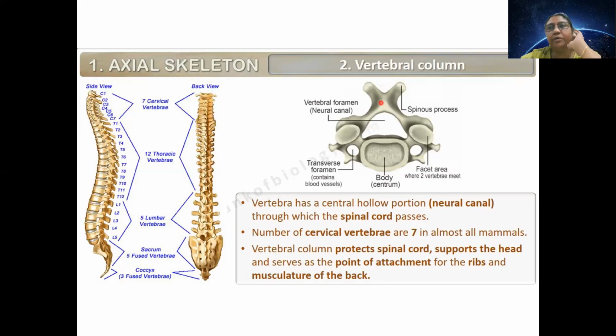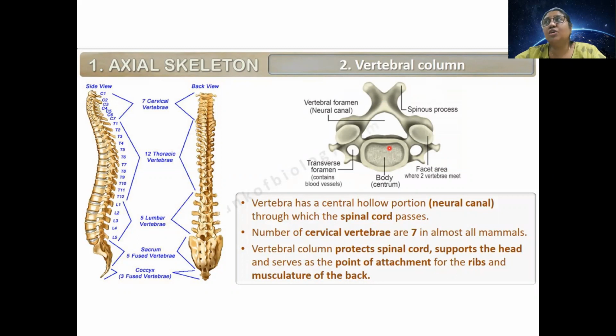So it should be protecting the spinal cord. Other than that, we cannot even stand straight, na? We cannot even stand straight if we don't have the vertebral column. And apart from that, it is supporting the head. We hold our head high because of the vertebral column.